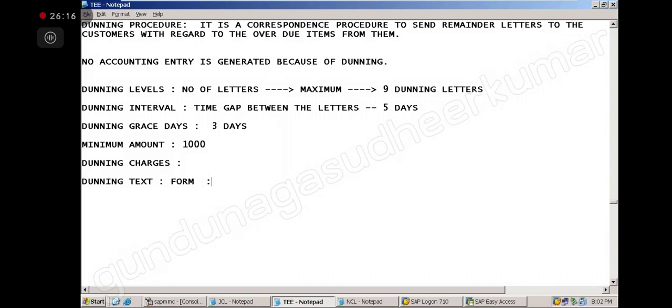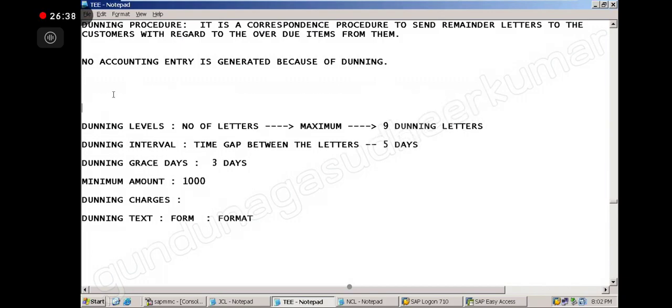That form I am discussing, right? So the content, how the letter should look, what the heading is. The form is just like a format. So who will create this form? Agapus, right? Accordingly how the client wants, Agapus will create it. Now here we have all the dunning related things. So what I will do is, I will create a dunning procedure like this, okay? So I will create a dunning procedure.